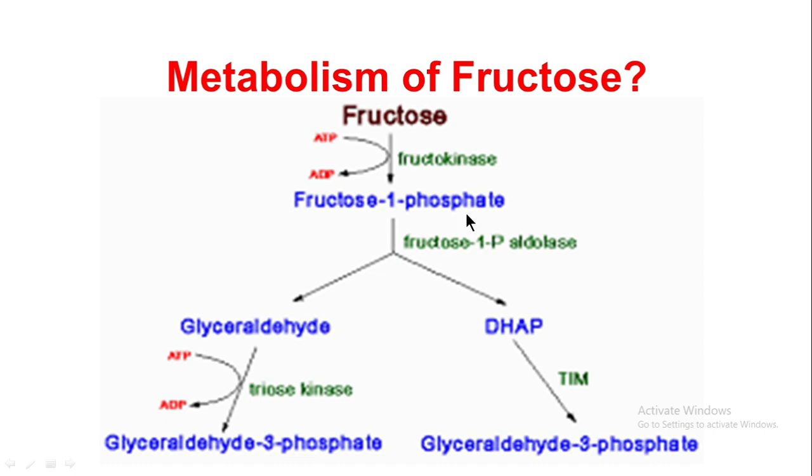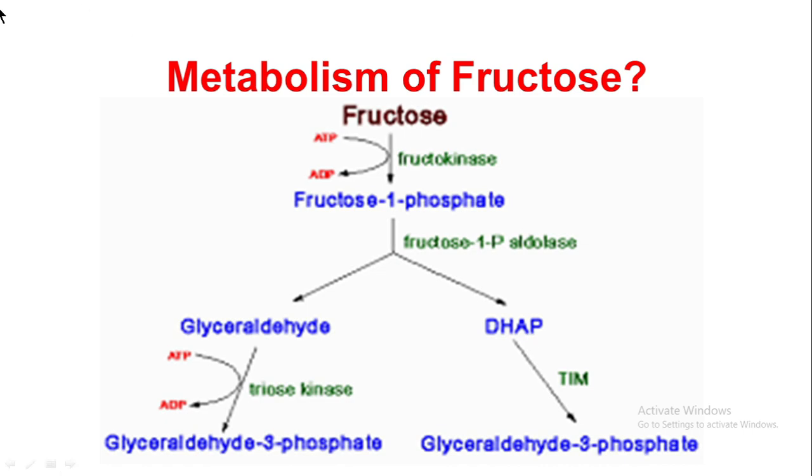Followed by that, fructose 1-phosphate gives two types of product. One is glyceraldehyde and another one is dihydroxyacetone phosphate, with the help of the enzyme fructose 1-phosphate aldolase.